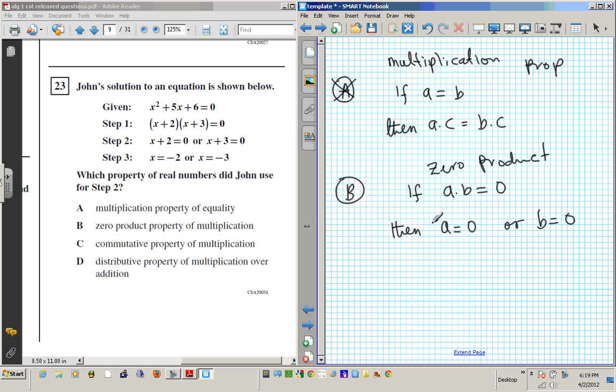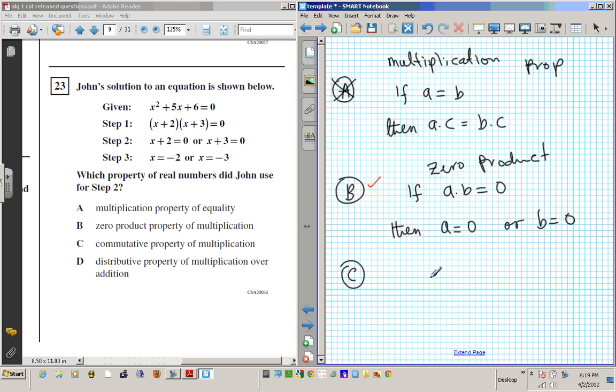So, is this what's happening here? x plus 2 times x plus 3 equals 0. Step 2 says x plus 2 equals 0 or x plus 3 equals 0. Are they being broken apart and set to 0 in step 2? Absolutely. So this is your answer, B. Okay? Let's take a look at C just for kicks.